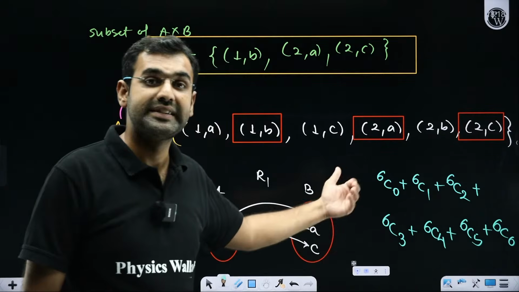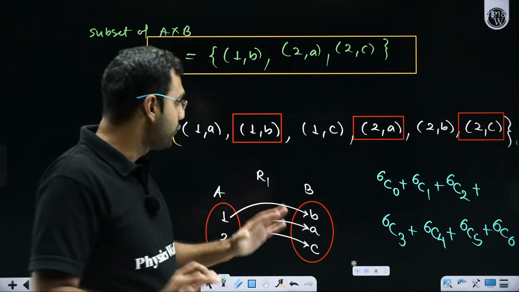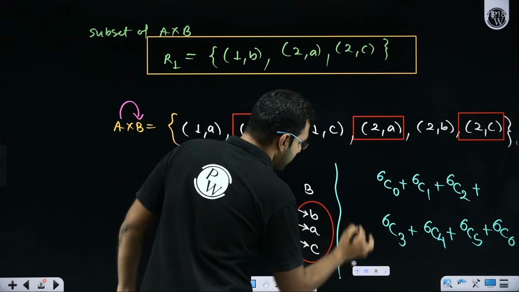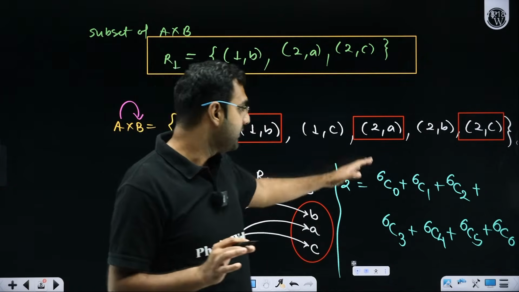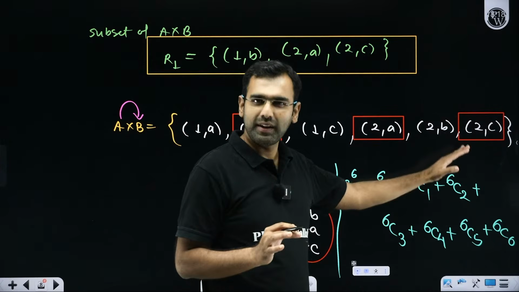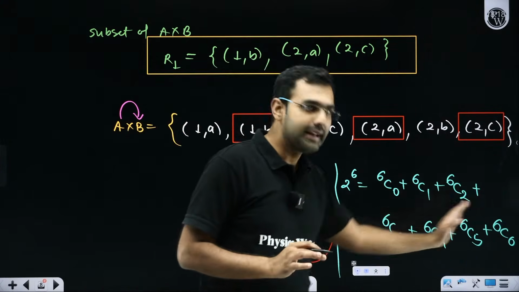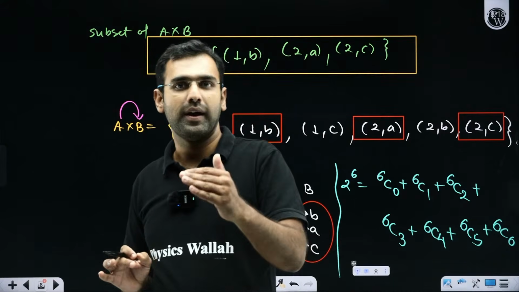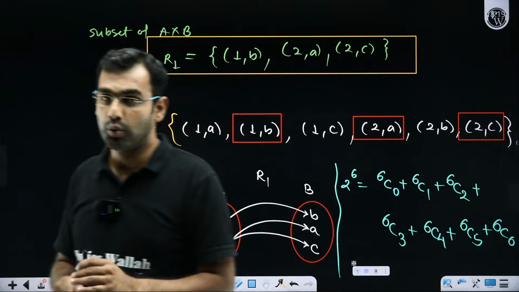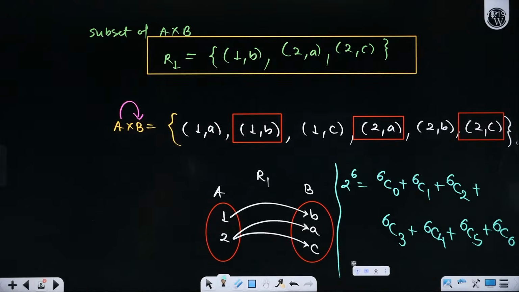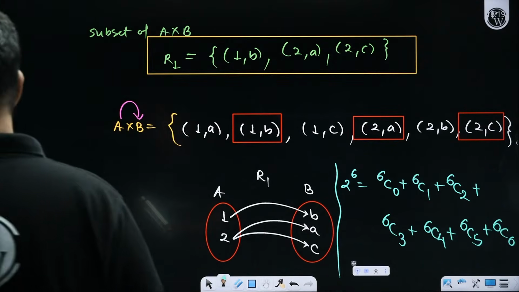This is what we'll study in permutation and combination. So remember that this result is nothing but 2 to the power 6. Always remember this result: nC0 plus nC1 plus nC2 plus nC3 plus nC4 until nCn is given as 2 to the power n. Let me give you one more approach. Let's say I have these 6 elements over here.